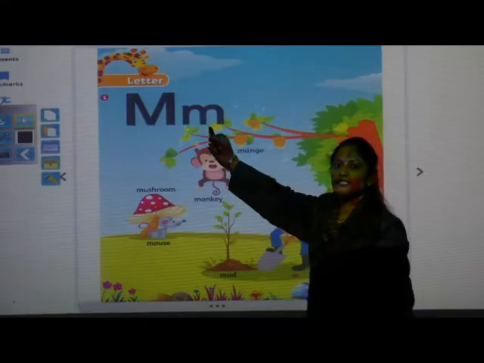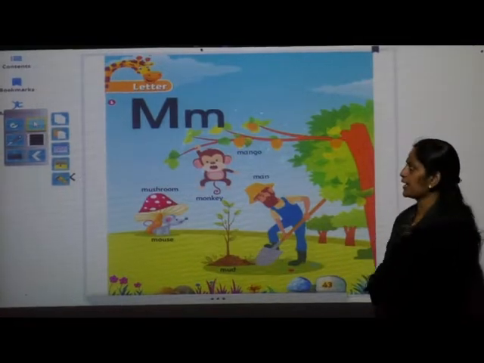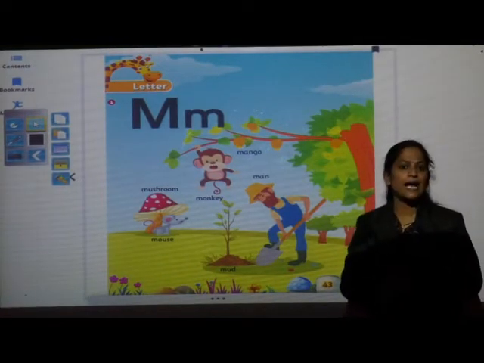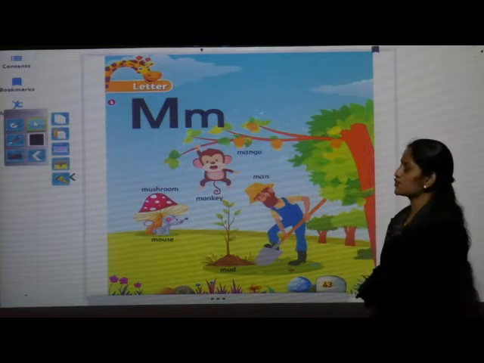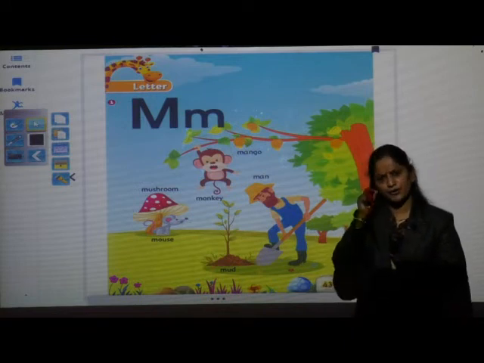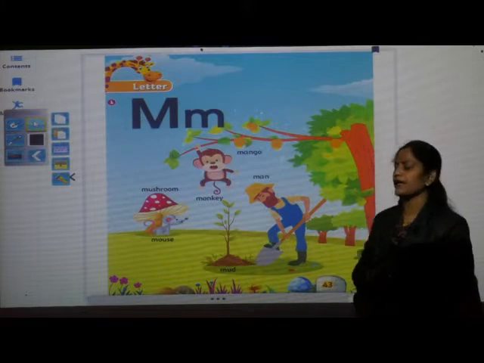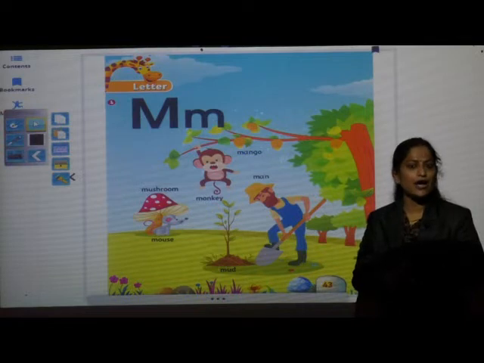Okay children, open your literacy skill book, page number 43. Capital letter M and small letter m. So today we are going to learn letter M. And what is the phonic sound of letter M? Just now I have shown you some objects, and what was the beginning sound of those objects? Can you remember? Just remember and tell me. Very good.